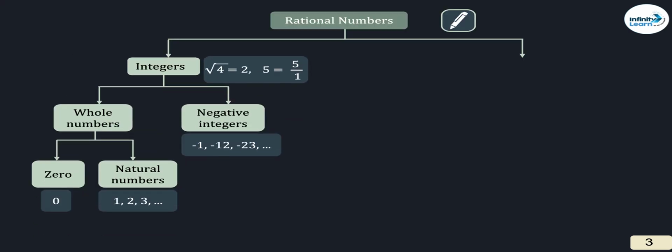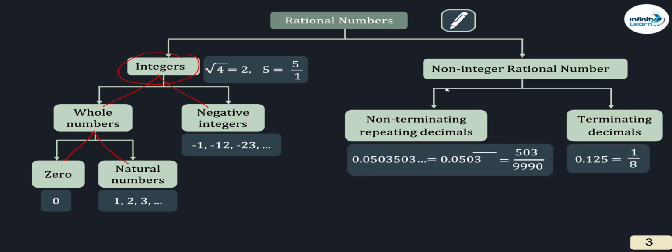Now, rational numbers classification starting with integers. Integers are further classified into whole numbers and negative numbers. Whole numbers are further classified into 0 and natural numbers. Clear? Rational numbers, non-integers that are non-terminating, repeating and terminating ones. So what are the classifications of rational numbers?